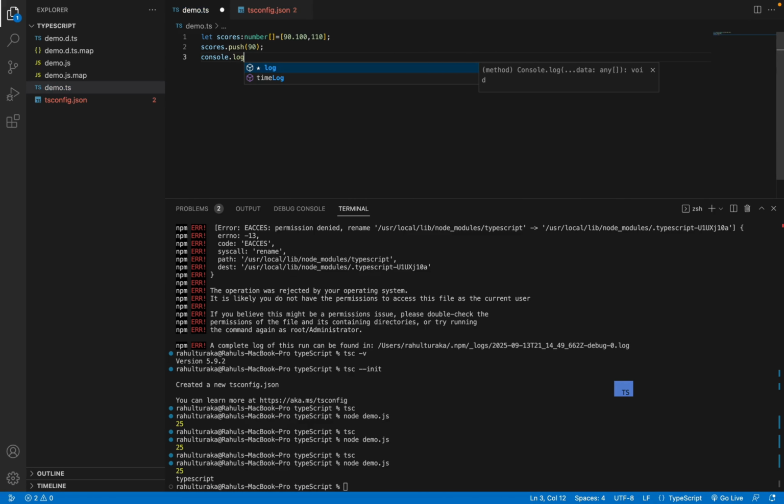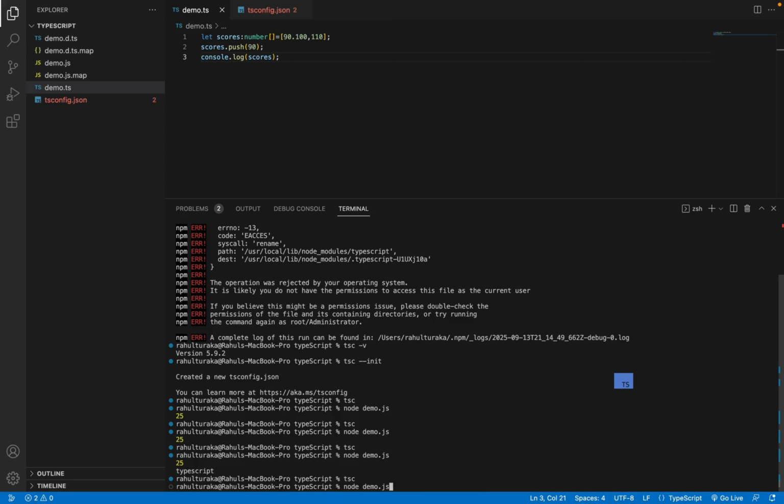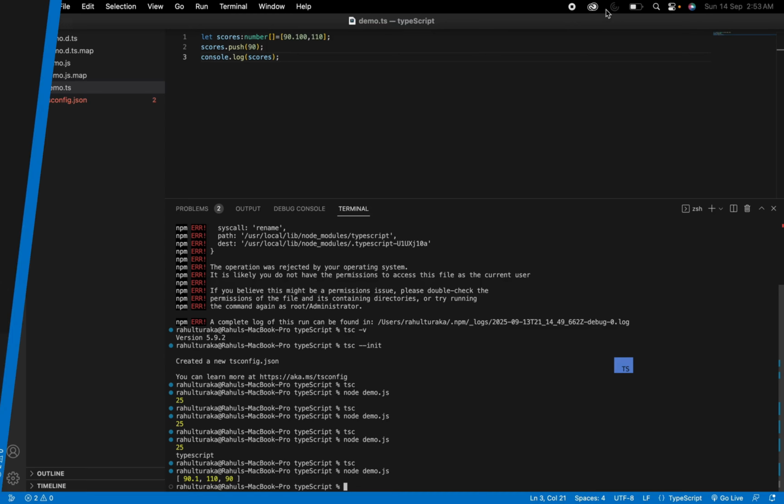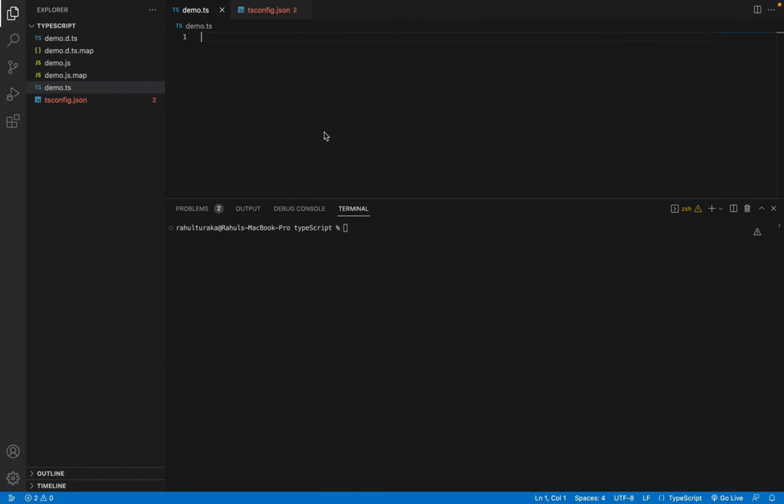If we do a console.log of scores, and we compile this with tsc and run the file, see, we are able to produce the array. So like this, TypeScript is very helpful. It prevents us from making these silly mistakes. In TypeScript, there is a special type that is called any. Let's see how we use any.